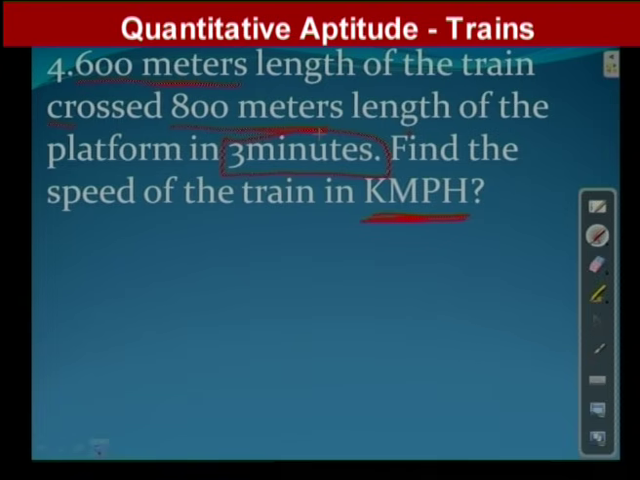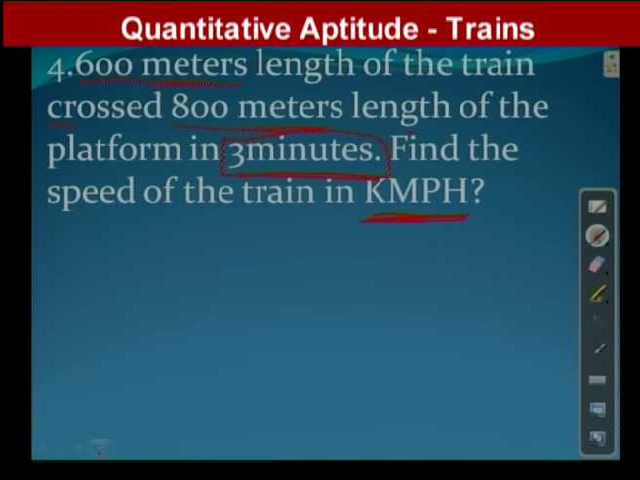Since distance is there in terms of meters, then time must be in seconds. We have seen earlier, but he has given time in terms of minutes. That time we have to convert minutes into seconds. We know 1 minute is equal to 60 seconds. That's why 3 minutes is equal to 180 seconds.